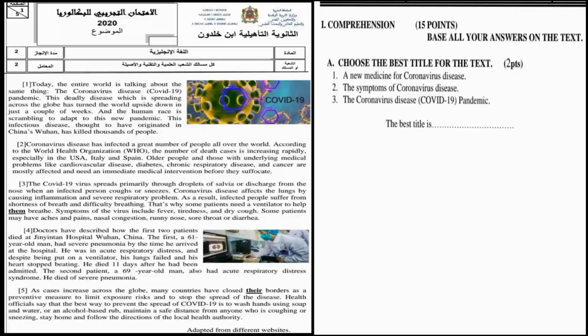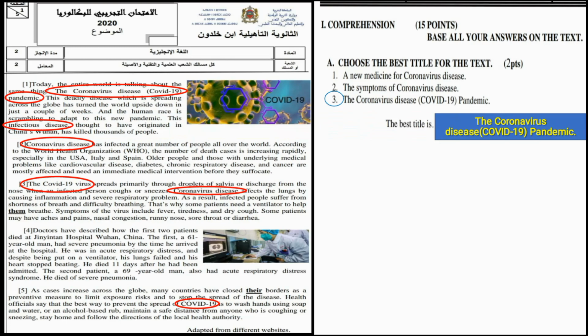Let's go back to the text. In paragraph number 1, we have the coronavirus disease COVID-19. Also, we have the word pandemic, which refers to this virus. And we have infectious disease, which is talking about the same virus. In paragraph number 2, we have coronavirus disease. In paragraph 3, the COVID-19 and coronavirus disease. And also in the last paragraph, we have COVID-19. So as you notice with me, approximately all the paragraphs are talking about the same thing. So the correct option here is number 3. And the best title is the coronavirus disease COVID-19 pandemic.